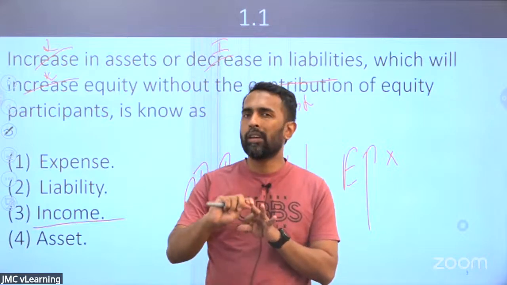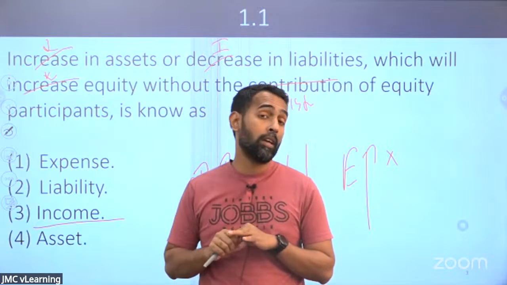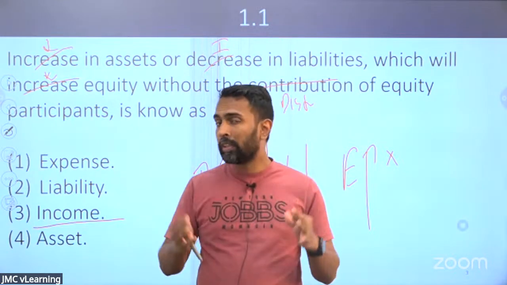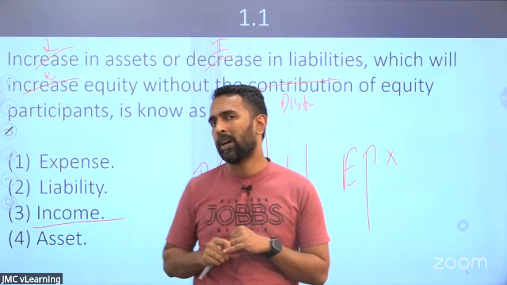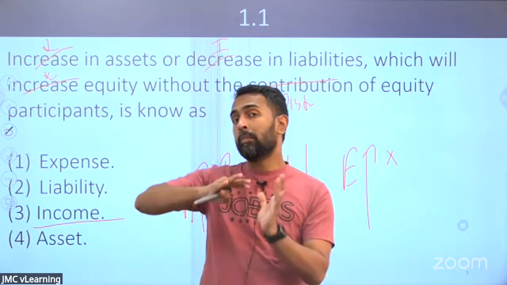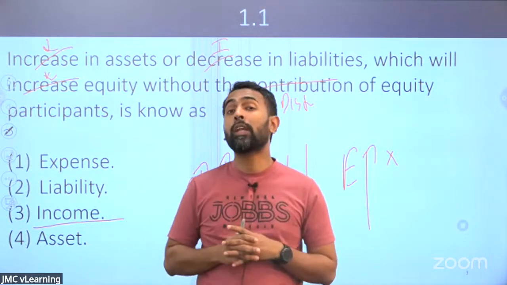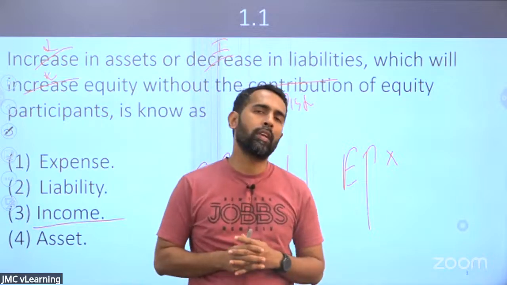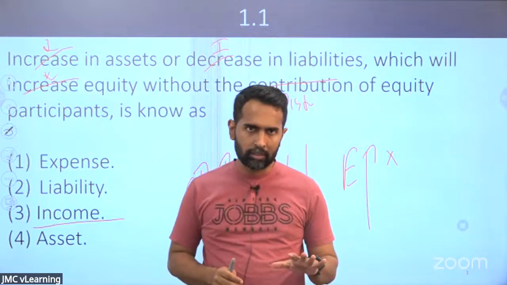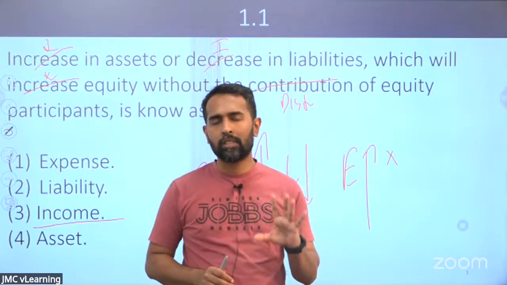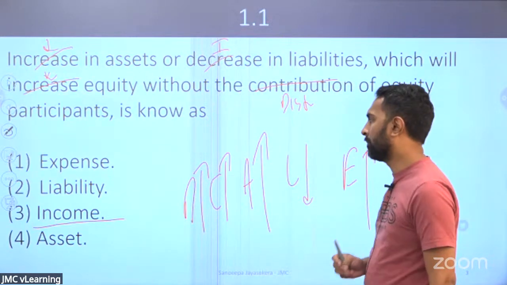Then the asset definition: a present economic resource as a result of past transactions and events where the control is within the business. What is the definition for liability? A present obligation as a result of past transactions and events where the settlement requires an outflow of economic resources. What is the definition for equity? Equity is the residual interest after deducting liabilities from assets. So remember the 5 definitions. They will be tested in part A of the paper.